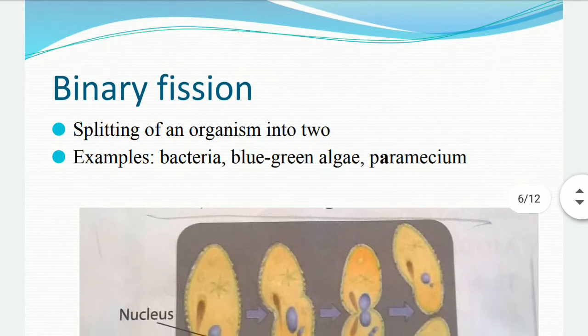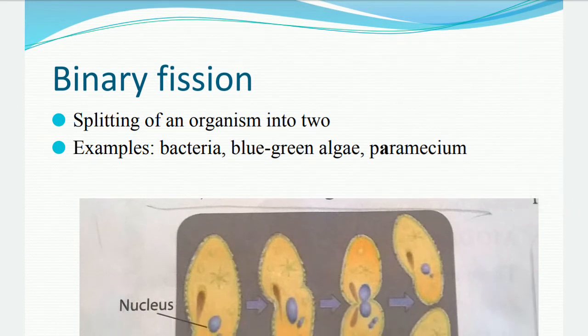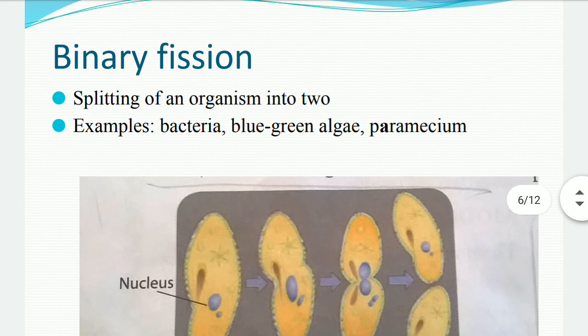First, binary fission. Bi means two, fission means splitting. When an organism splits into two organisms, two new individuals, then this type of reproduction is called binary fission. As it requires only a single parent, it is a kind of asexual reproduction. Examples of organisms which reproduce by this method are bacteria, blue-green algae, and paramecium.